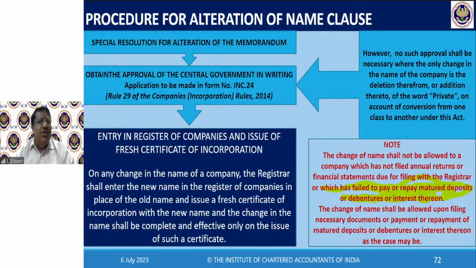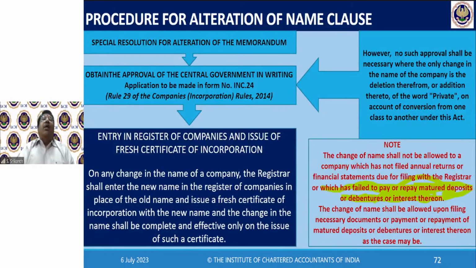Suppose you have preference shares. The authorized capital of the company shall consist of 20 lakh equity shares of rupees 10 each, 2 crore, and 1 lakh preference shares, or compulsorily convertible preference shares, or whatever it is, of rupees 100 each, amounting to rupees 1 crore. In all cases, you will give both figures and numbers. That is also in the capital clause. I hope you have understood what the capital clause is.